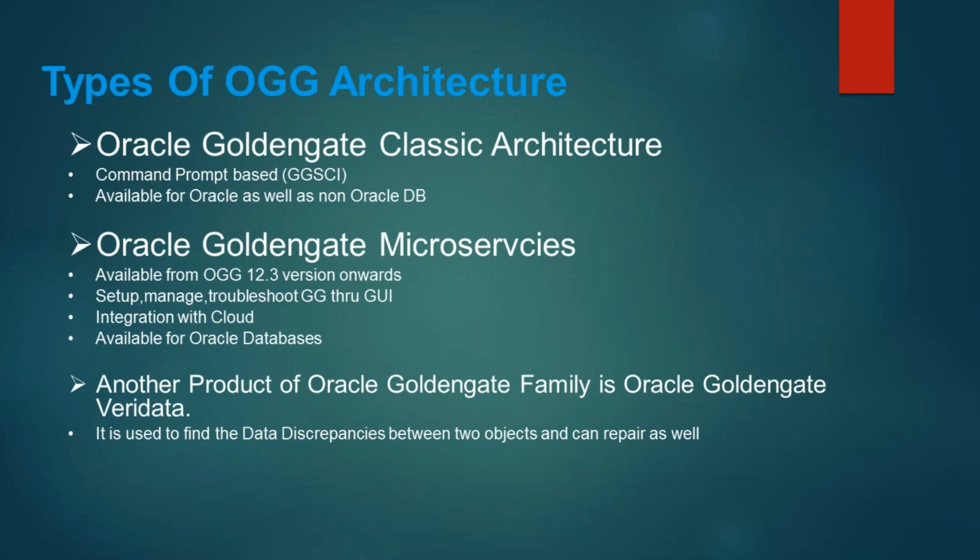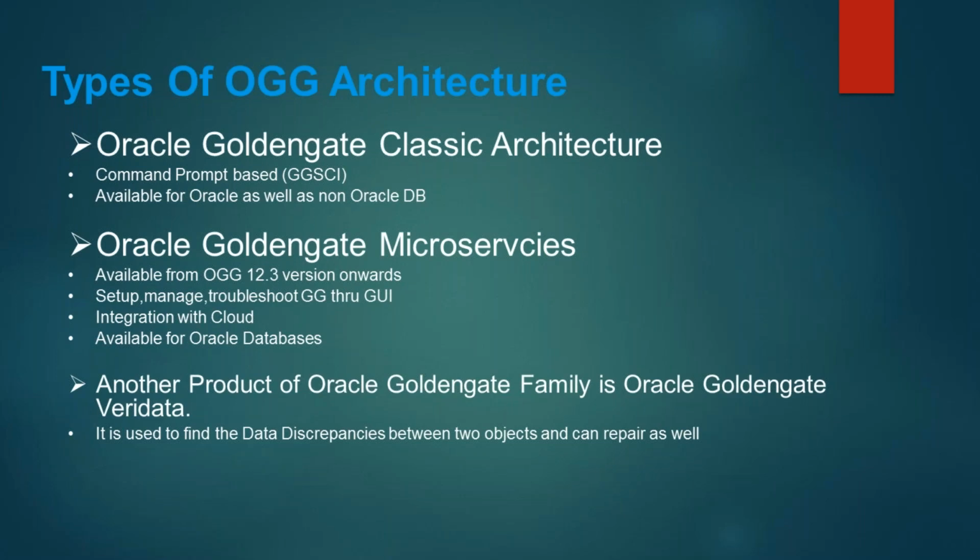Classic architecture allows you to set up, manage, troubleshoot and configure Golden Gate through the GGSCA prompt. However, microservices has a feature called the GUI, which gives you a web user interface. Second, there are a lot of cloud migrations going on, so it allows better integration with cloud. You must have heard the term Golden Gate as a hub.